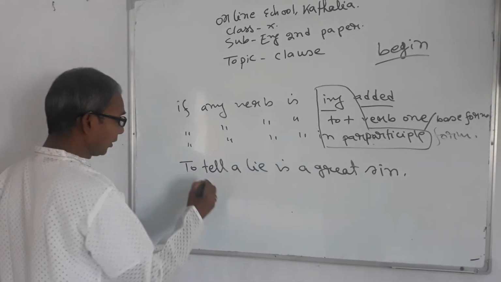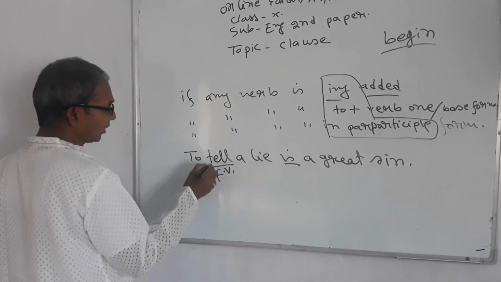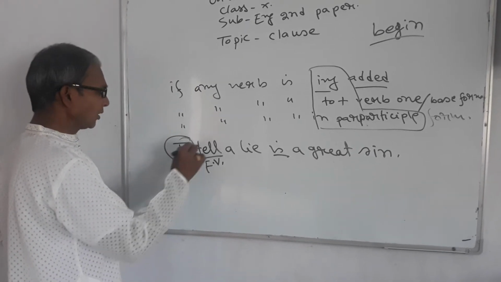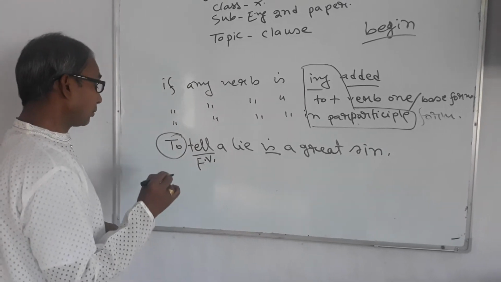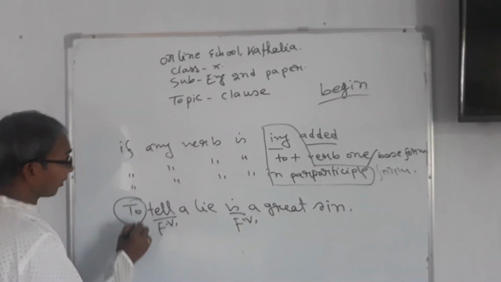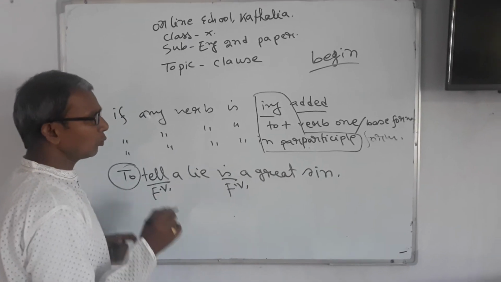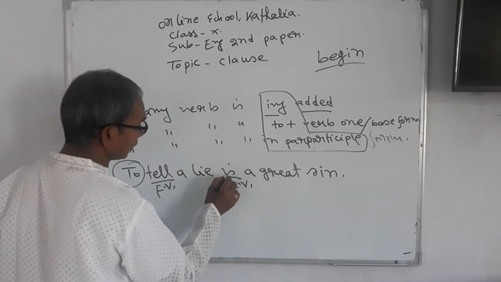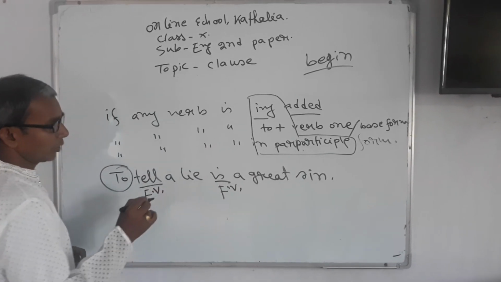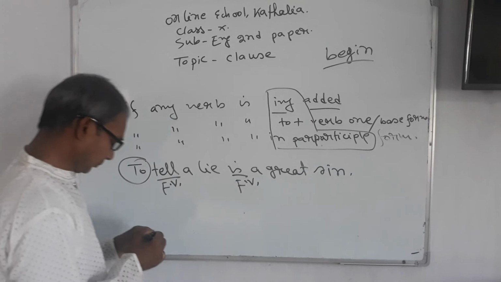There is more than one verb, tell and is. Tell is not a finite verb because there is to before this verb. If to is used before a verb, this verb can never be a finite verb. But here is the finite verb. If this verb is not finite, then the other must be finite, because a clause or sentence must not be without a finite verb. Without a finite verb, we cannot imagine a clause or a sentence.